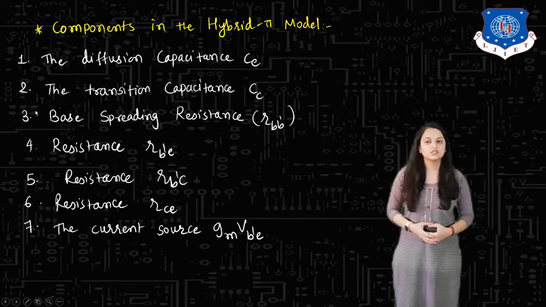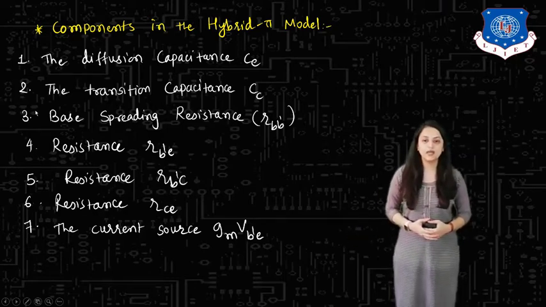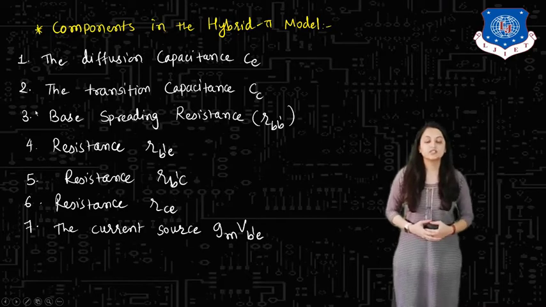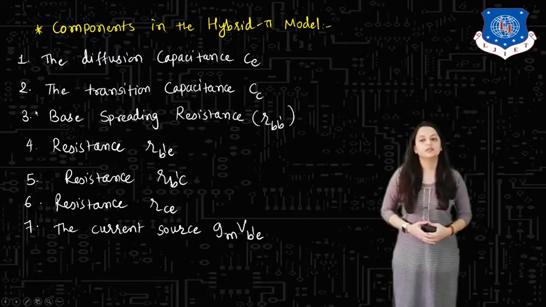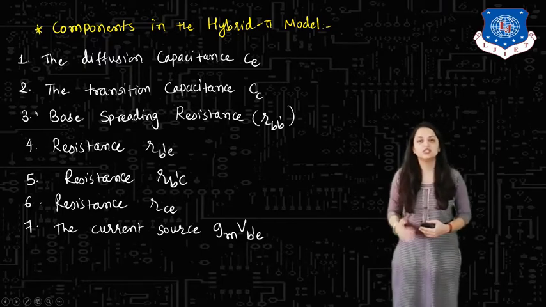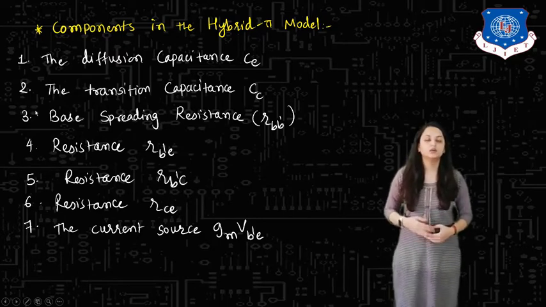Next is the resistance RB dash E, connected between the terminals B dash and E. Next component is resistance RB dash C, connected between the terminals B dash and C. Next, resistance RCE, connected between collector and emitter terminals. And the last component is the current source GM VB dash E. So these are the components we have listed here, which we have already seen in the circuit diagram.